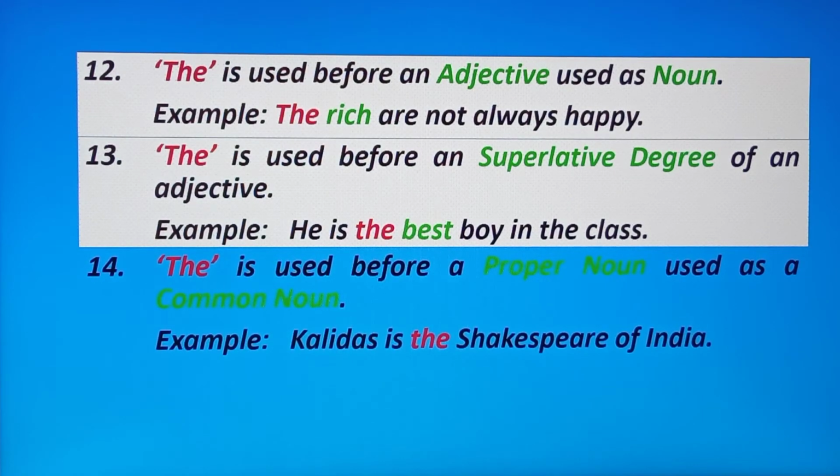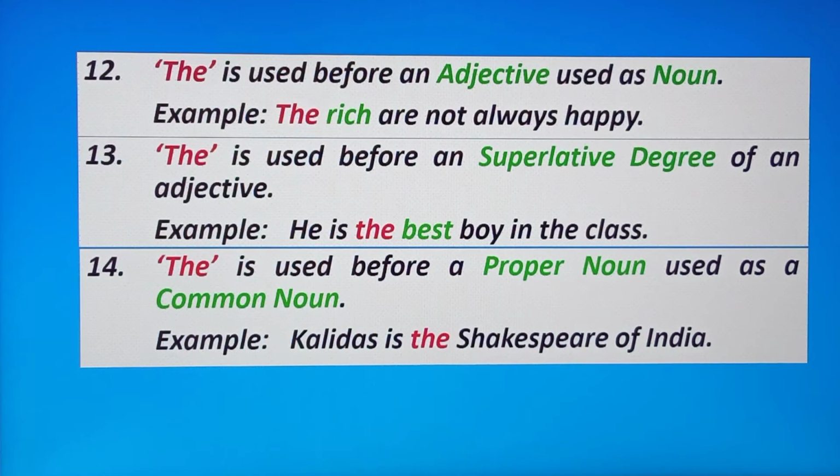Okay. Number 12, the is used before a proper noun used as a common noun. Now see the example. Kalidas is the Shakespeare of India. Here the is used before a proper noun. Actually, Shakespeare is a proper noun, but here we use it as a common noun. So we place the before the proper noun.